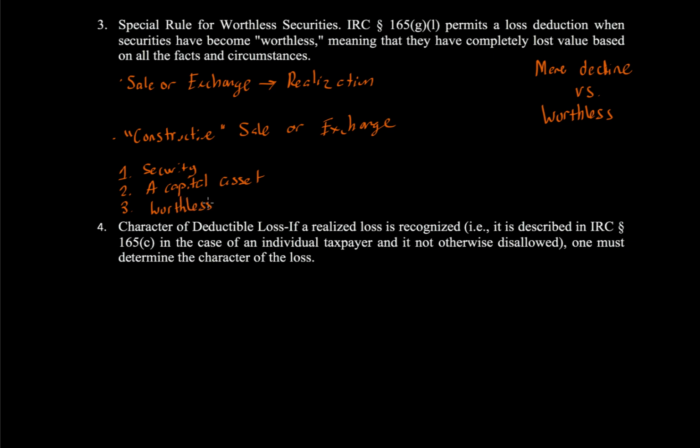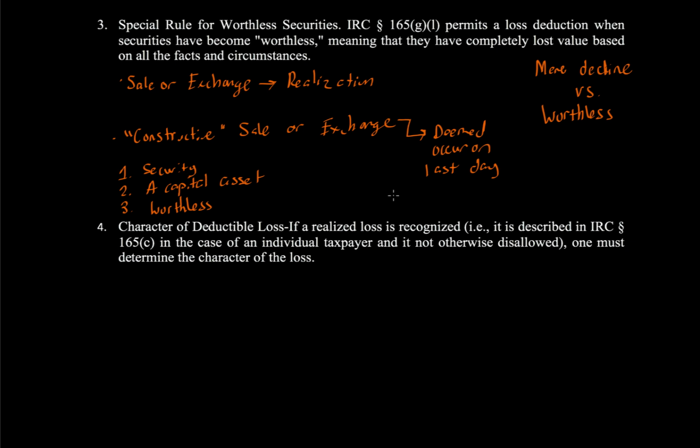Must become worthless. And again, the worthless requirement means that it can never, in the future, ever go up in value. Now, one thing to note is that this constructive sale or exchange is occurring in the year it's worthless. It's actually deemed to occur on the last day of the year. So it's deemed to occur on the last day of the tax year. So if you're an individual in a calendar year, then it's going to be deemed to occur on 12/31 of that year.